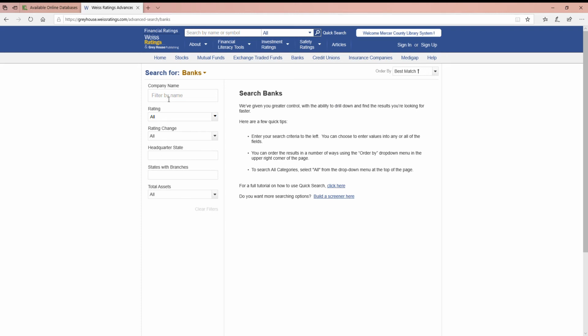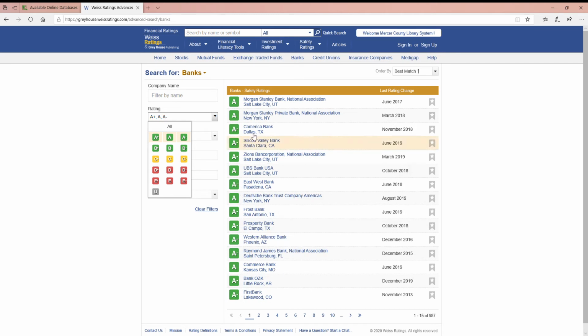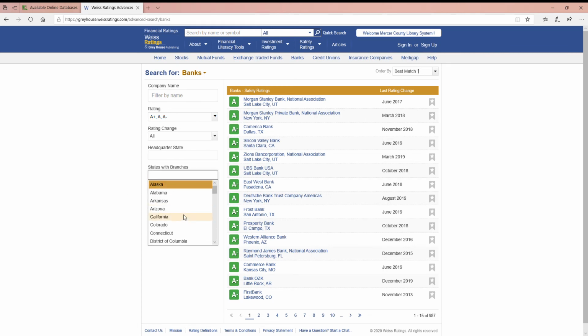Now, be aware you can type either the name, or if you want to look for just the highest rated banks, you can just pick a rating and hit search. The search box will change as you're going through adding these things. So if I wanted the A banks, you'll see my search results are populating on the right as I'm clicking those items off on the rating list.